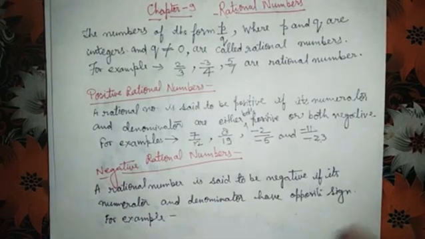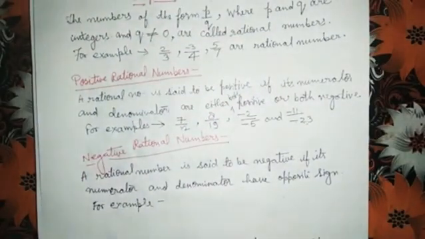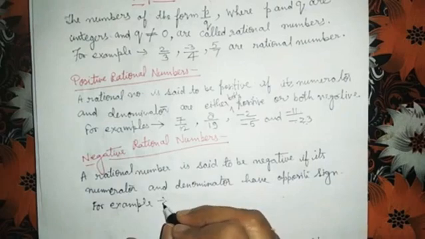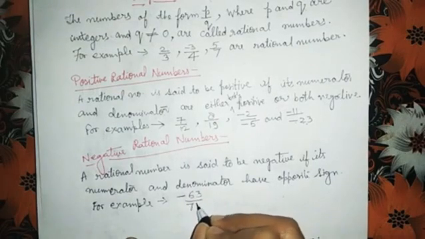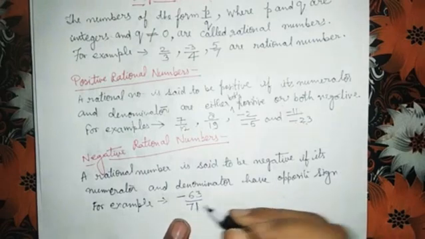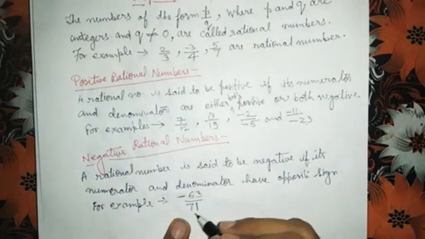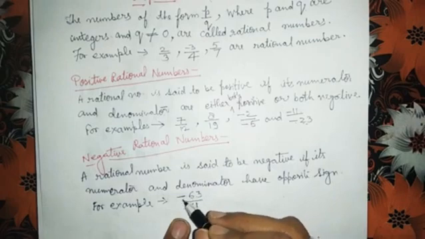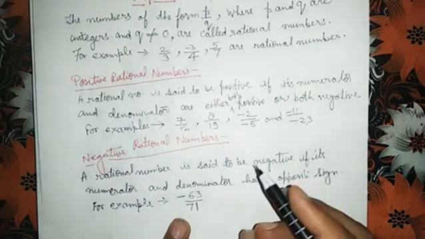For example, here I am giving you few examples of negative rational numbers. Minus 63 upon 71. Okay. Here 63 is negative and denominator 71 is positive. So minus 63 upon 71 is a negative rational number. Okay.